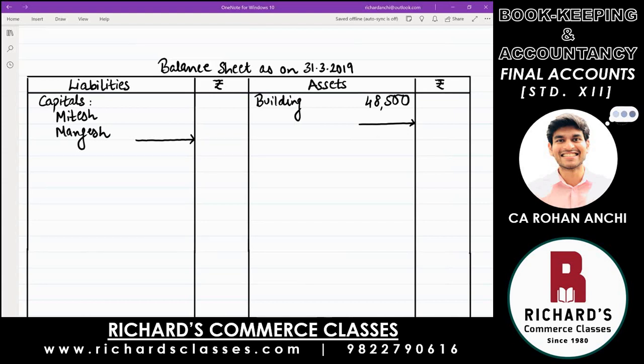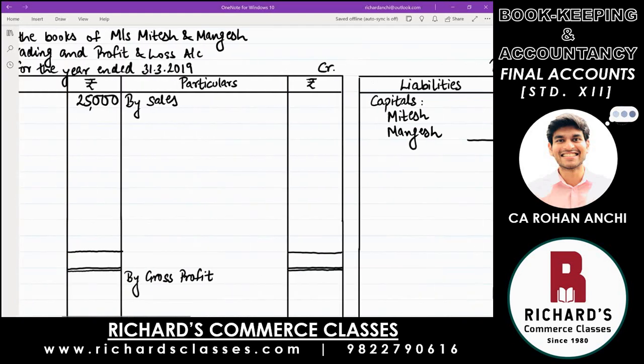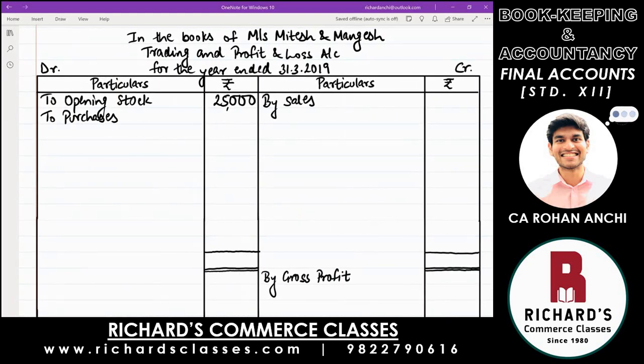Then, next is carriage, that is in trading account, to carriage. But below purchases, remember, you have to leave one line for the returns. Then write to carriage. And carriage also has an adjustment. So you write in the inner column 1,780.